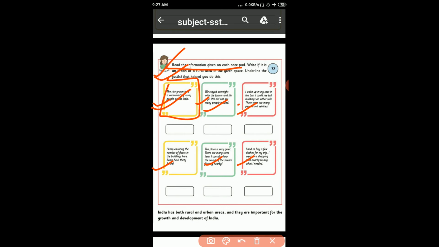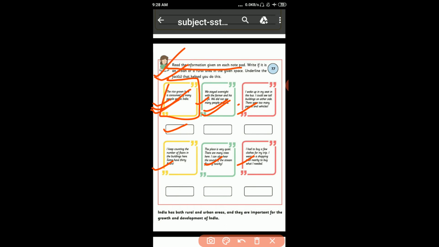This is the rice grown here is consumed by many people across India. The rice grown here, यहाँ पर राइस उगाए जाते हैं, is consumed by many people, जो बहुत सारे लोगों के द्वारा खाए जाते हैं भारत में. Okay, so is it rural or urban? It is rural area.